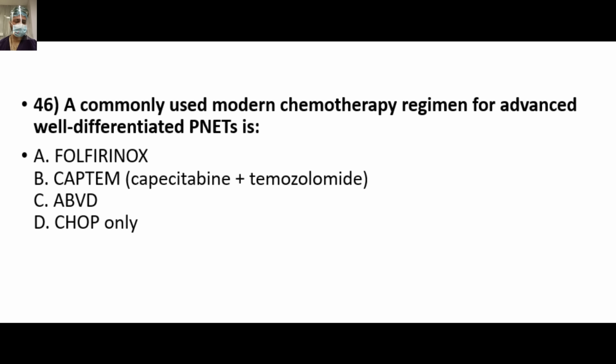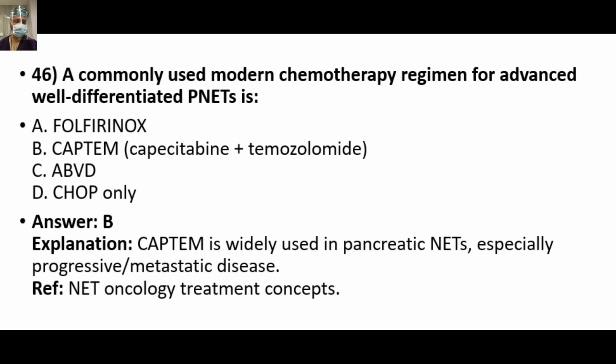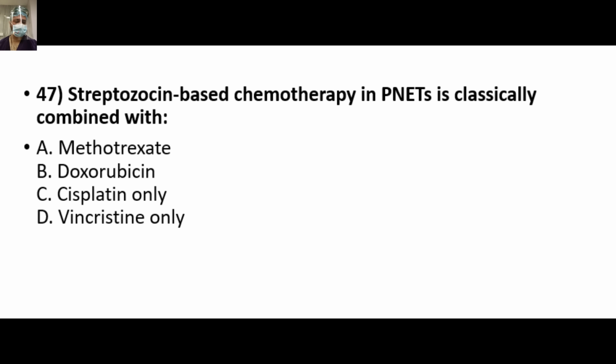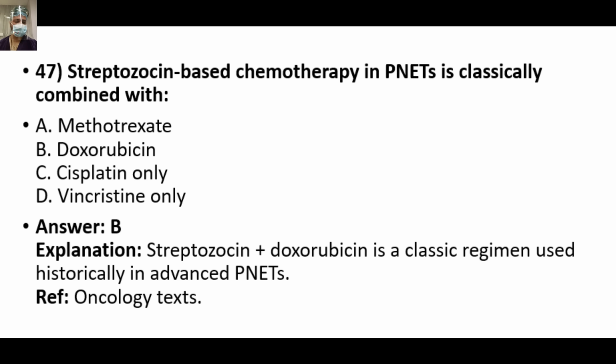A commonly used modern chemotherapy regimen for advanced well-differentiated PNET is option B, CAPTEM, that is capecitabine and temozolomide, widely used in pancreatic NET, especially progressive and metastatic disease. Streptozocin-based chemotherapy in PNET is classically combined with option B, doxorubicin. So streptozocin and doxorubicin is the classical regimen used historically in advanced PNETs.